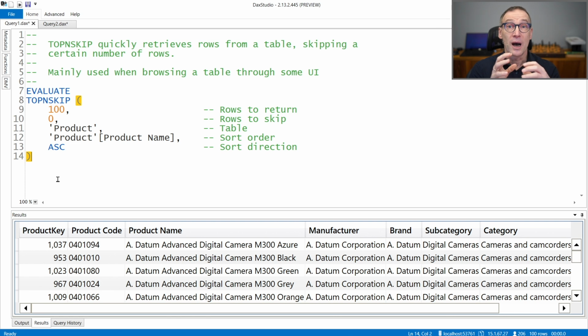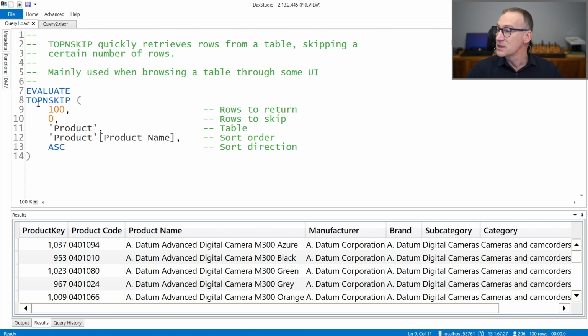Apart from the skipping argument, its behavior is much the same as top-N. The important difference is that you can use all the features of top-N skip if the skipping argument is 0. If the skipping argument is a different value, then it comes with limitations. Mainly, it can only work with a physical table, so columns with a lineage in the model. Let's see a couple of examples of it.